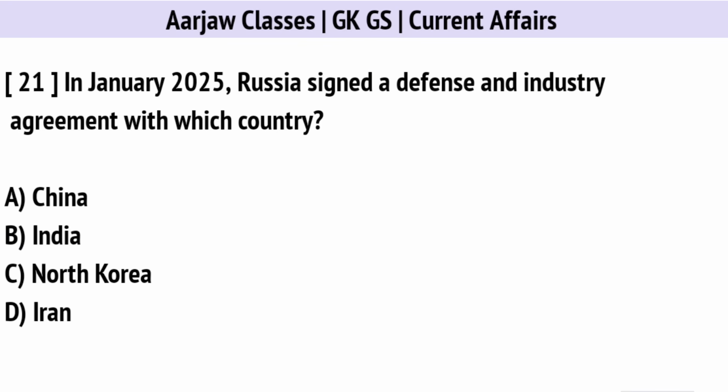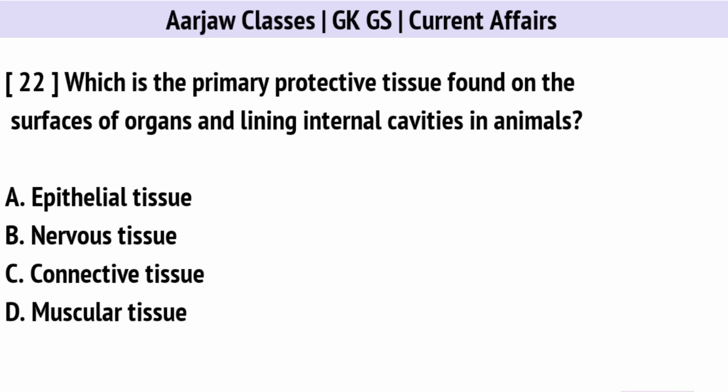In January, Russia signed a defense and industry agreement with which country? Correct option is D. Iran. Which is the primary protective tissue found on the surfaces of organs and lining internal cavities in animals? Correct option is A. Epithelial tissue.